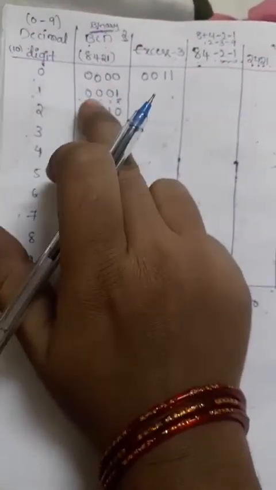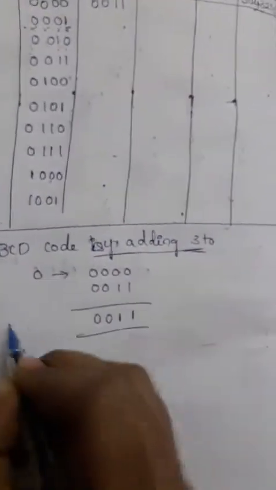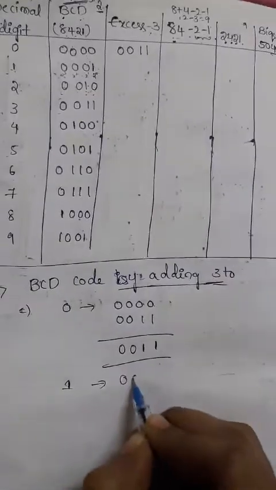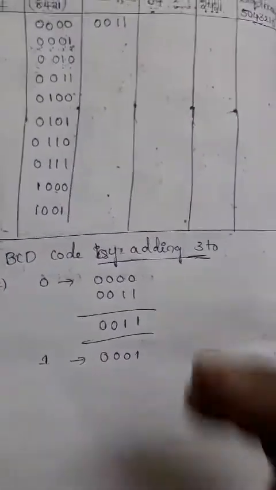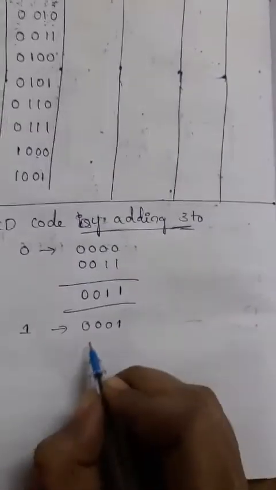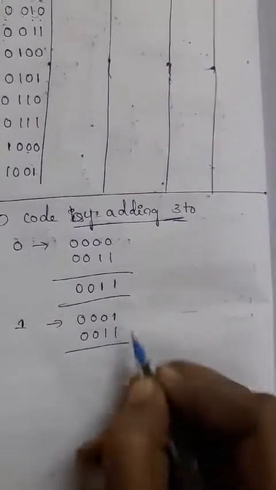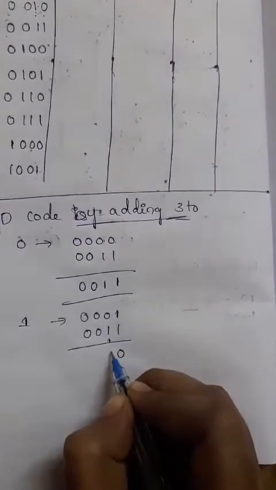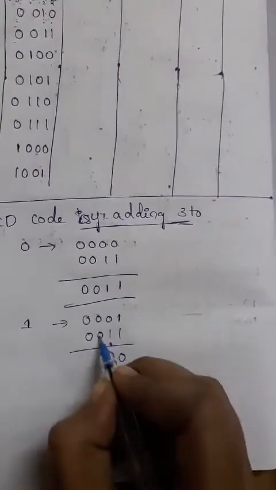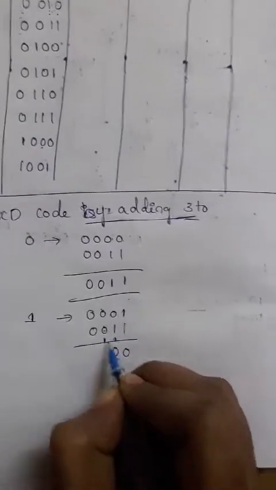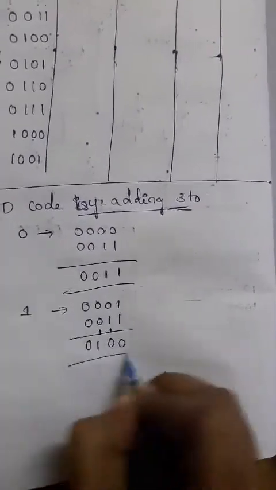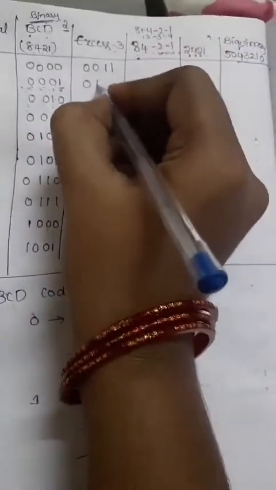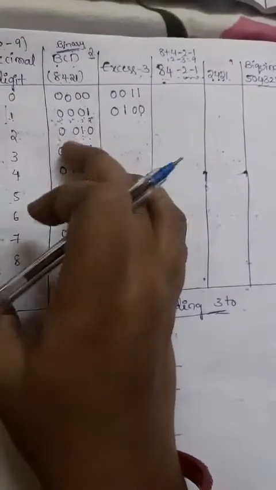Okay, what is the next one? 1. So 1 of binary code is nothing but 0001. So again I can add 1 to the 3, that is nothing but 0011. 1 plus 1 is 0 with 1 carry. 0 plus 1 is 1. 1 plus 1 is 0 with 1 carry. 0 plus 0 is 0, 0 plus 1 is 1, 0 plus 0 is 0. So the value becomes 0100 for the 1 of excess 3 code. Okay, so like that you need to implement all the BCD codes.